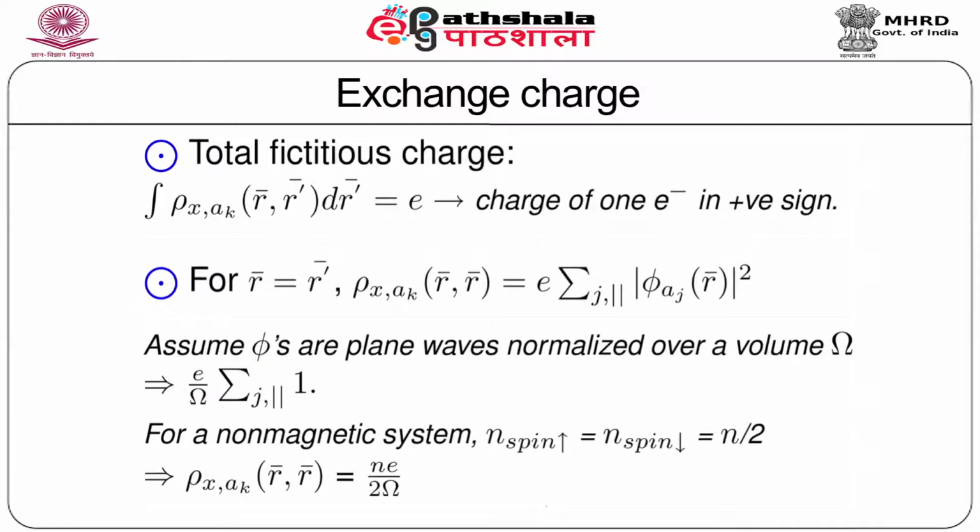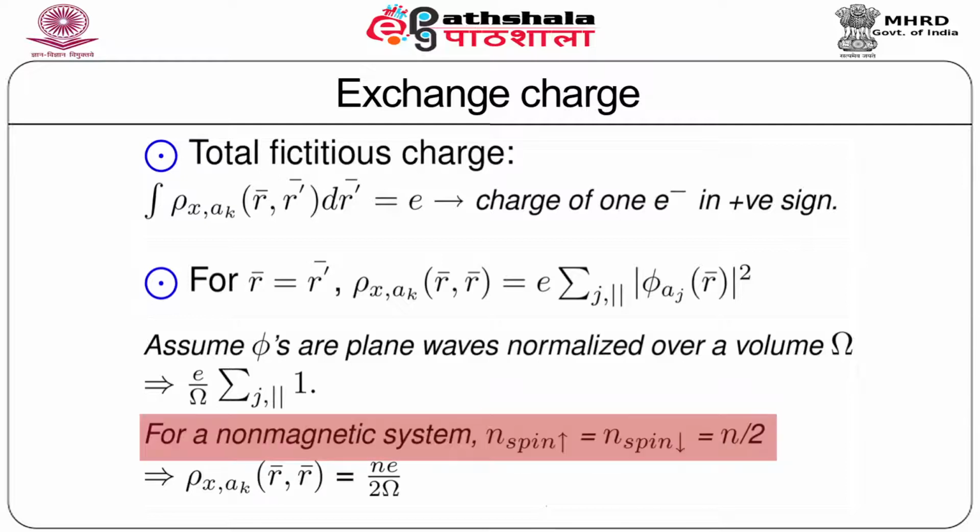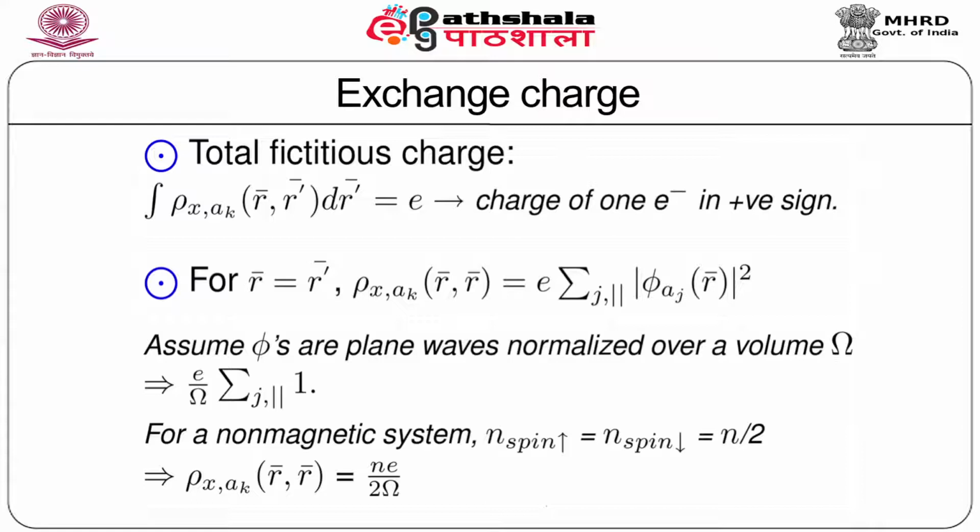For a non-magnetic system where the number of up-spin electrons is the same as the number of down-spin electrons, one has n spin up equal to n spin down equal to n by 2, where n is the total number of electrons. If we assume such a non-magnetic situation, then the exchange charge density at r equal to r prime is given by n e divided by 2 omega.